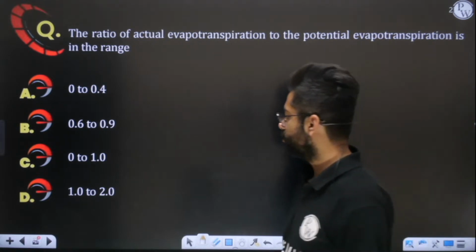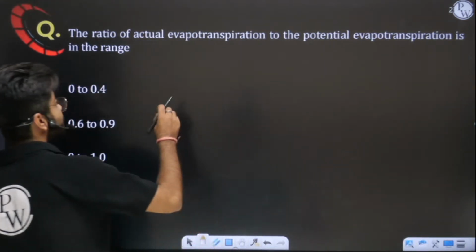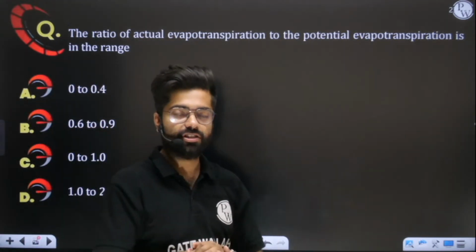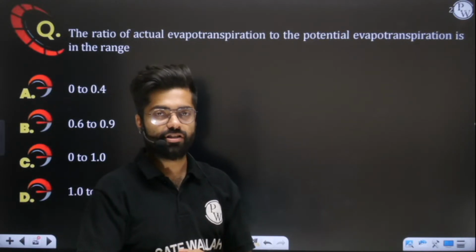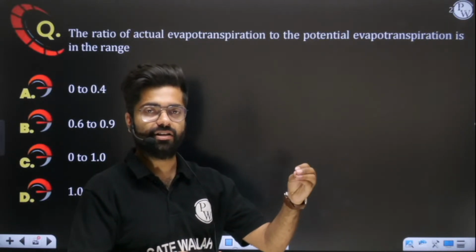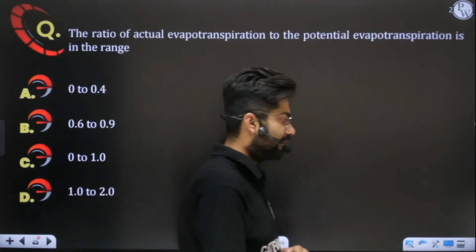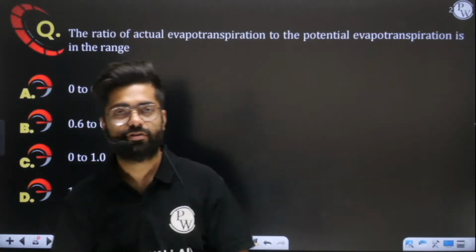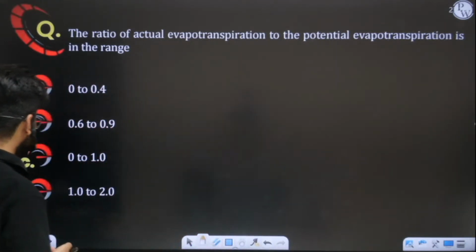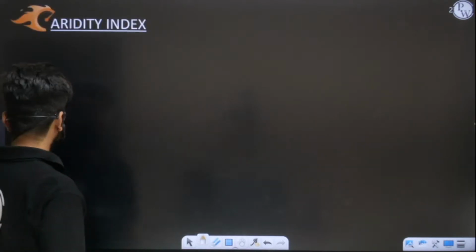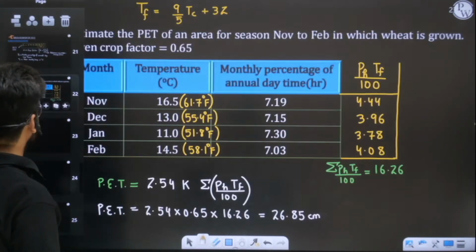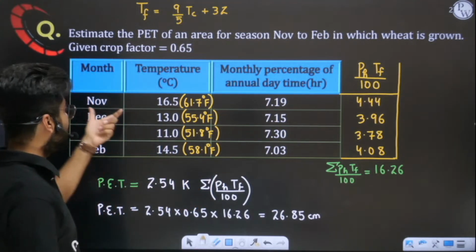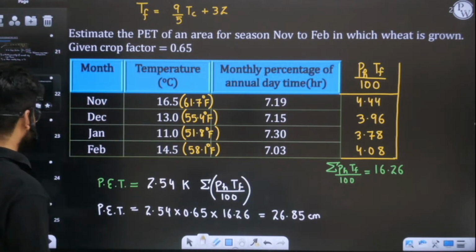See, it's a simple question. Nothing tough is there. They are asking about the ratio of actual evapotranspiration and potential. You all know that potential is higher, or you can say it is the maximum evapotranspiration at a given temperature and given climatic conditions. If climatic conditions and temperature are fixed, then the maximum value of potential evapotranspiration is also fixed. I have already told you today that potential evapotranspiration depends on temperature and climatic conditions. In every month you will have a different potential evapotranspiration.